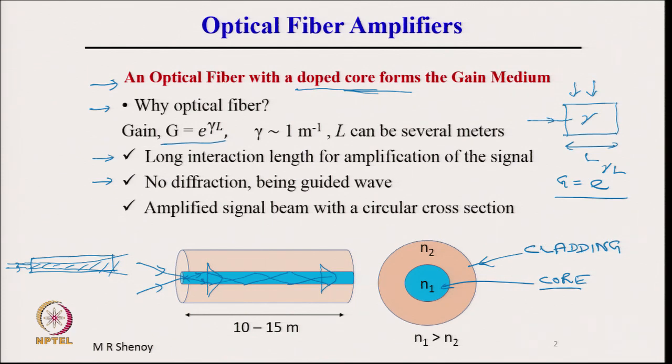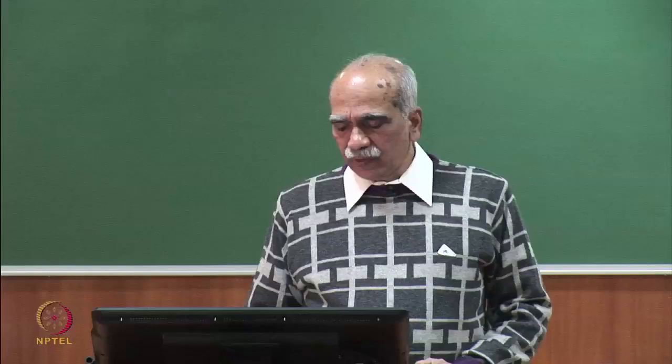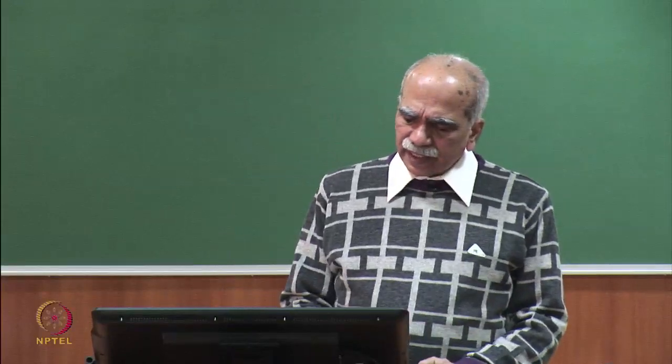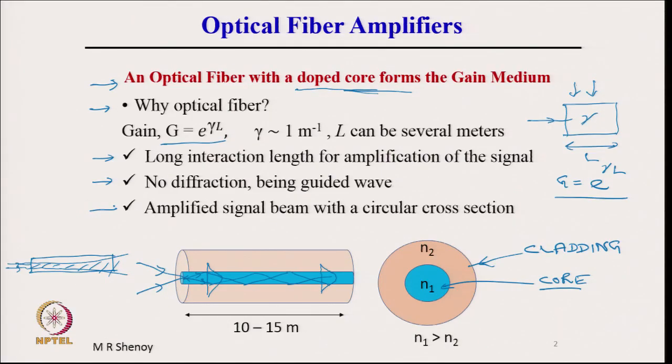Whereas in the case of a fiber, because light is confined to the core, light propagates as a mode of the waveguide, and we have no diffraction effects, and light can get amplified throughout irrespective of the length, provided there is sufficient power, and that is the second advantage. And the third is that the amplified signal beam, the signal which is launched here, being of circular cross section, you will get at the output also a beam of circular cross section.